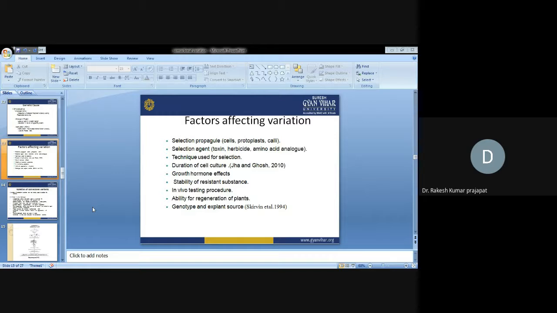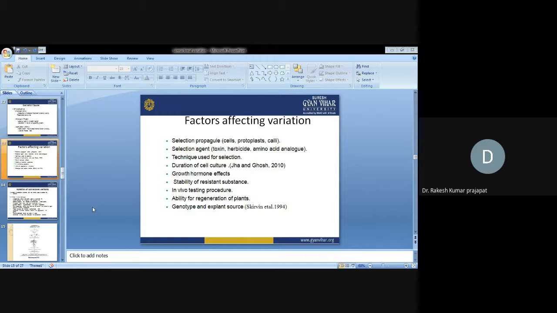Technique used for the selection. What are the different molecular and biochemical techniques we are using for the selection? Duration of cell culture, and the effect of growth hormones, such as 2,4-D, gibberellin, cytokinin, which we are using for tissue culture. That is also responsible for generation of the chromosomal variations.